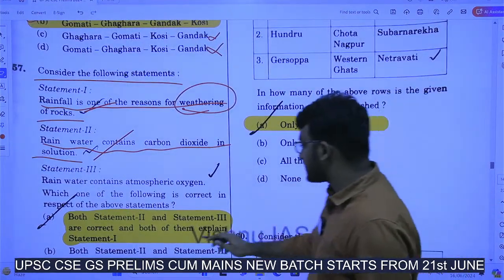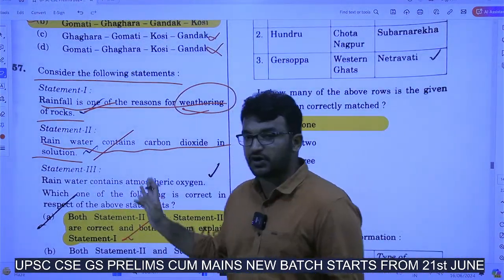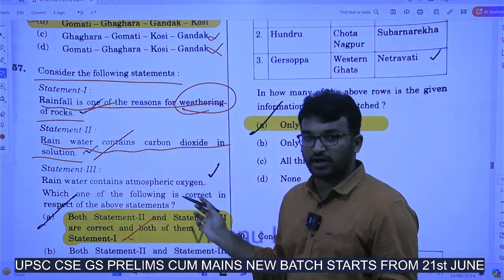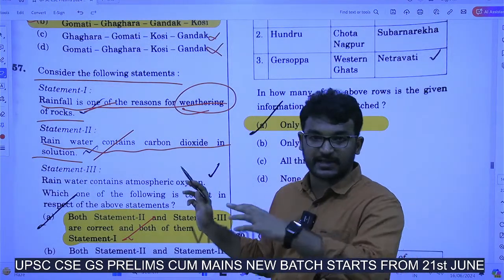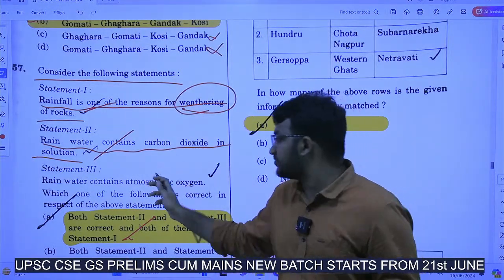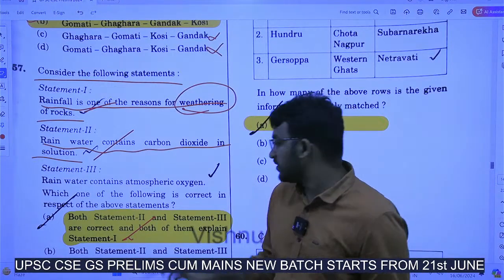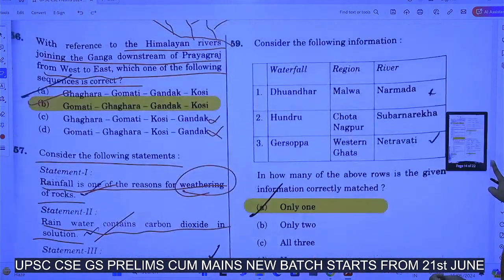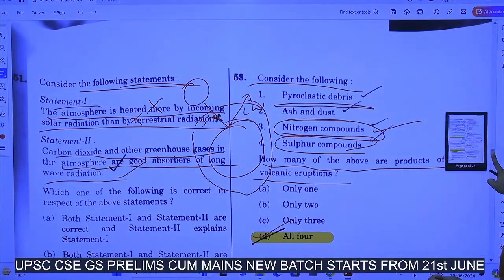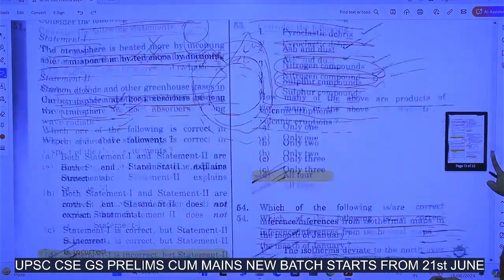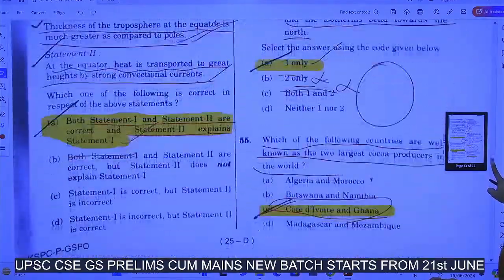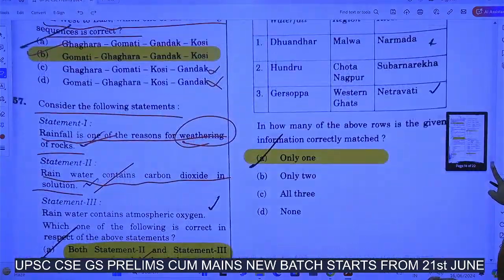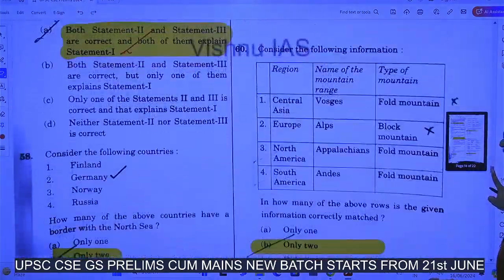Statement 1 is correct and both of them are correct statements. Because of the presence of carbon dioxide, the weathering process happens through chemical reaction. Okay, so this is true. Next,